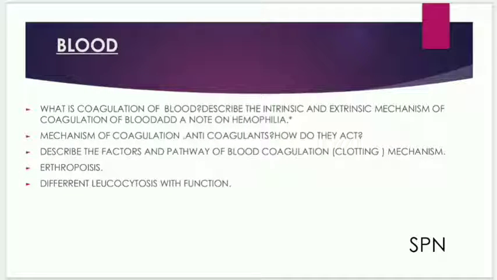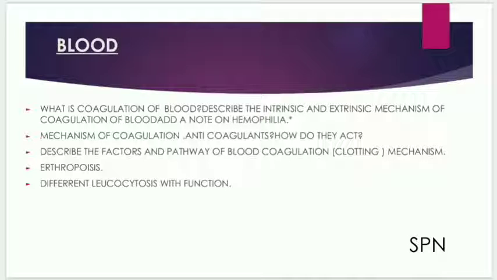In blood: what is coagulation of blood? Intrinsic and extrinsic mechanisms of coagulation of blood, and a note on hemophilia. Mechanism of coagulation. Anticoagulants, how do they act? Describe the factors and pathway of blood coagulation, clotting mechanism.